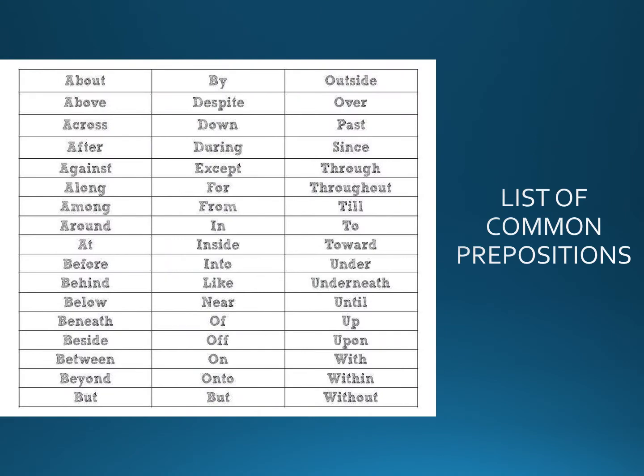List of common prepositions: about, by, outside, above, despite, over, across, down, past, after, during, since, against, except, through, along, for, throughout, among, from, till, around, in, to, at, inside, out, toward, before, into, under, behind, like, underneath, below, near, until, beneath, of, up, beside, upon, between, on, with, beyond, onto, within, but, without.